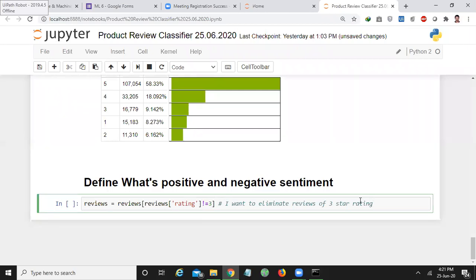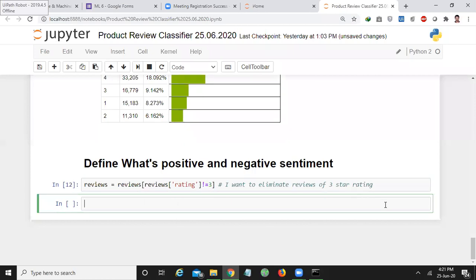That is the first thing you will do. The next thing is, I want to construct the sentiments for the remaining reviews. For the remaining reviews, I want to construct a new column called sentiment. I want to give it the value 1 if the star rating is greater than 4.